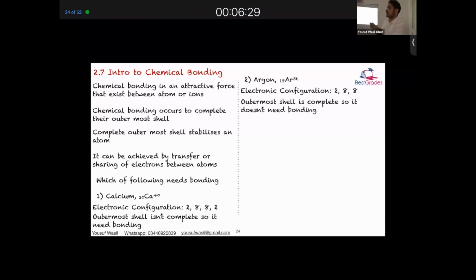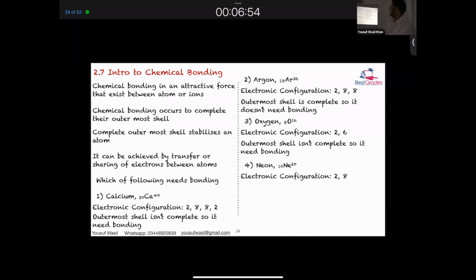Are all exceptions in chemistry. So you need to first understand the basic idea, and then we'll come to the exceptions later on. Like normally, if we talk about metals, they have high melting and boiling point, but then there is mercury, which has lower melting and boiling point. Okay, it is in liquid form. So in chemistry, we do have exceptions, but we need to first understand the main idea, then we'll come to exceptions from time to time.